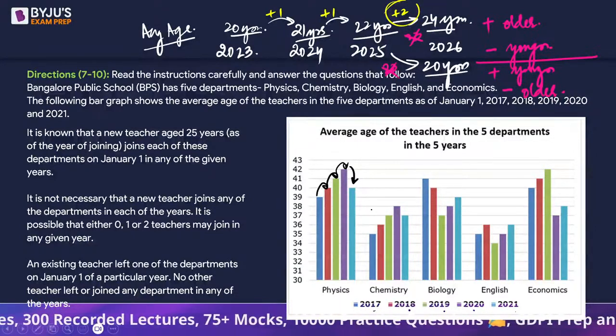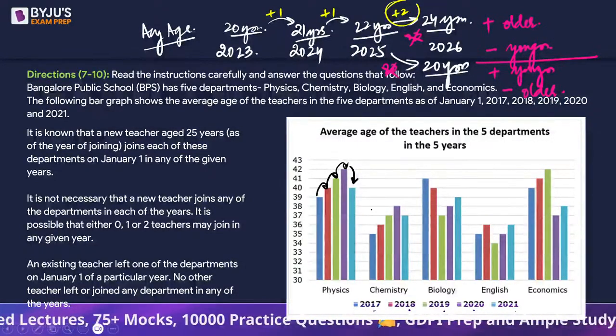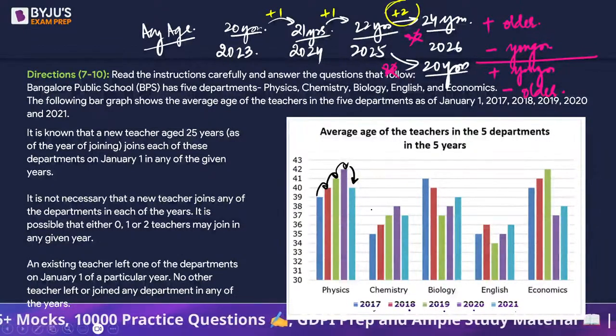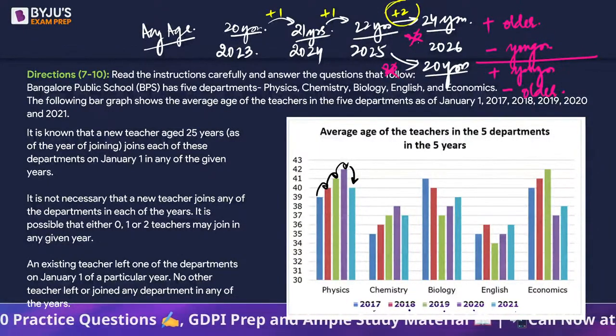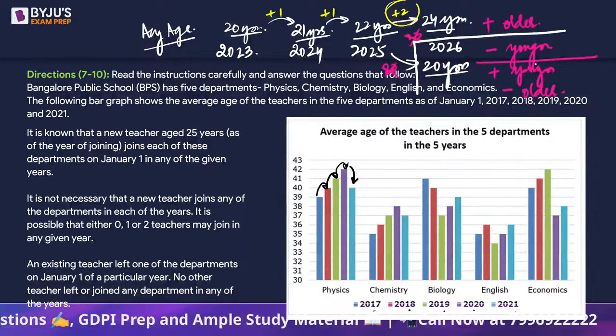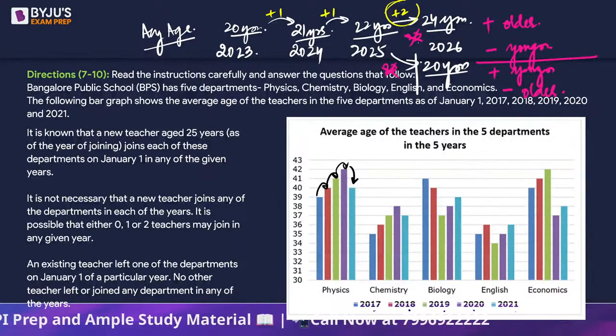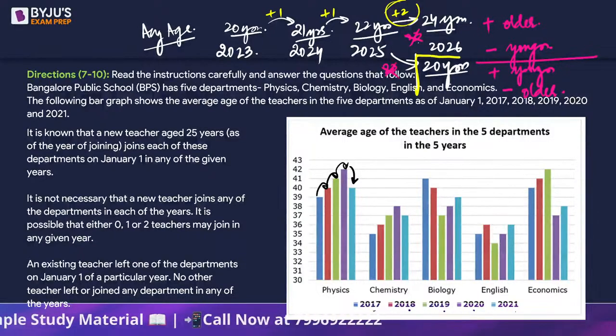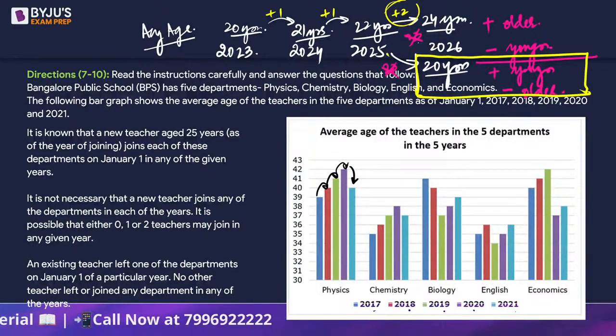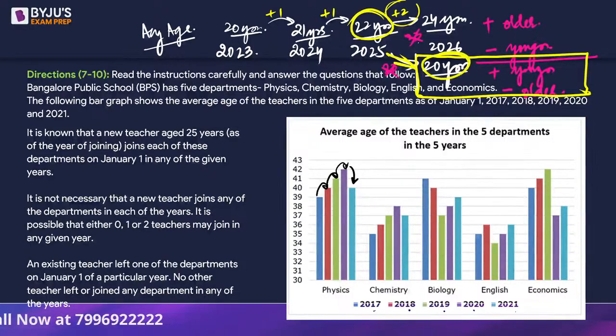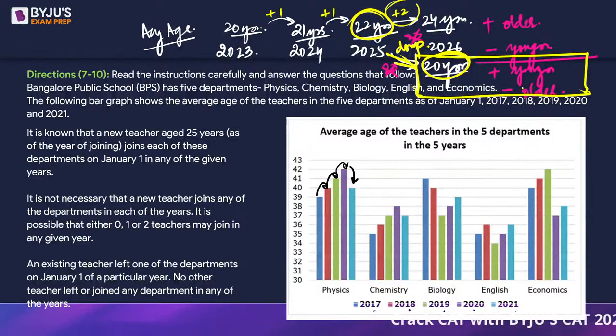If there is a sudden drop, can we say either somebody must have left or somebody must have joined? We are talking about this scenario. If there is a drop from 22 to 20 years, that means either a younger person must have joined or an older guy must have left, right? Now, this may be either one of those two. We don't know, because it tells us an existing teacher leaves.